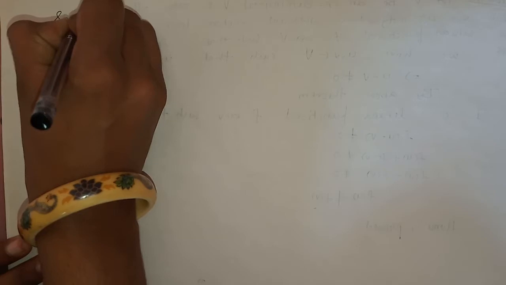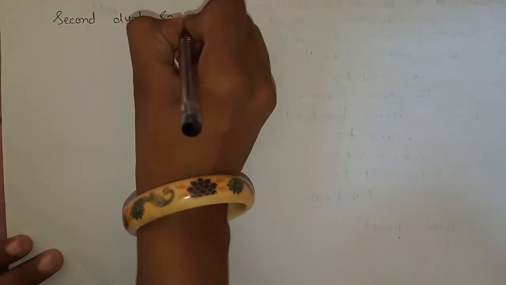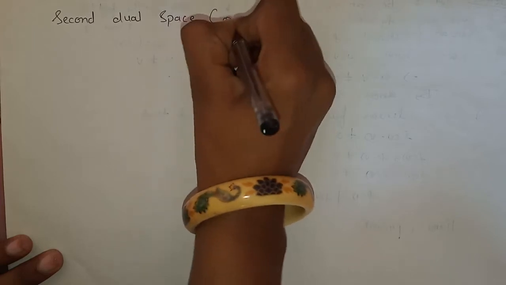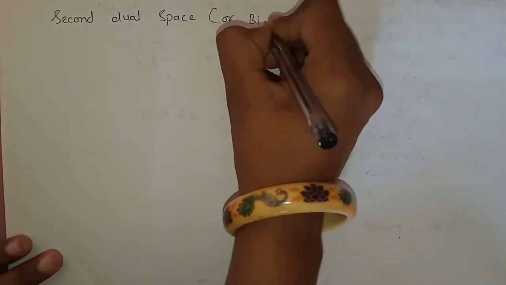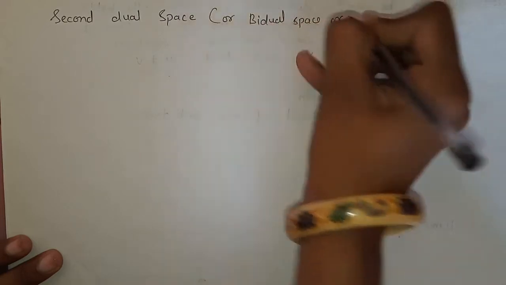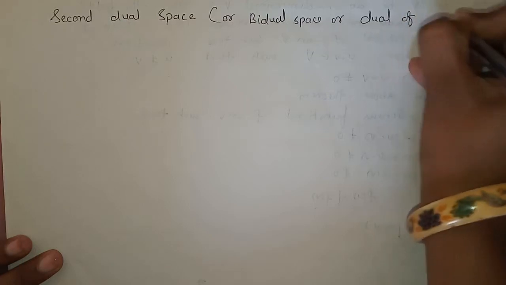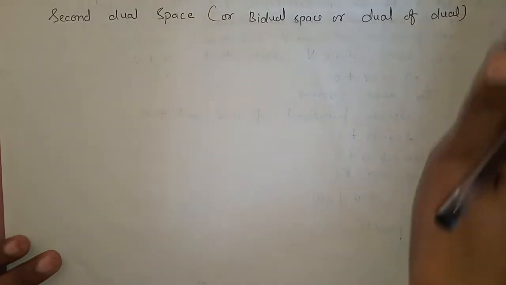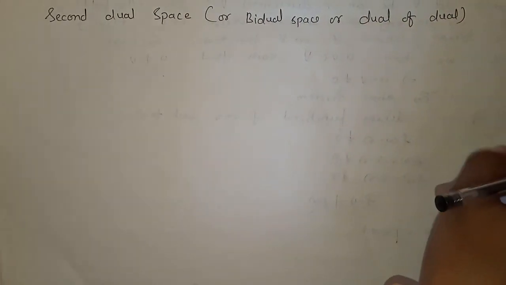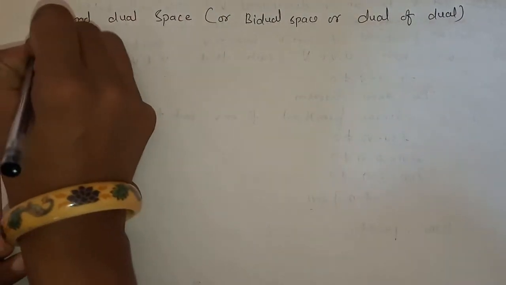Here we will study about the second dual space, or we call it bidual space, or dual of dual. So these are the names which we will use for the second dual space. Now what is that second dual space? First of all we will see its definition.